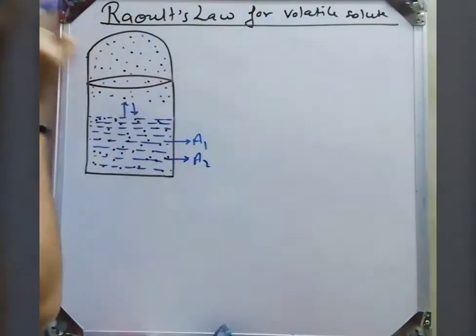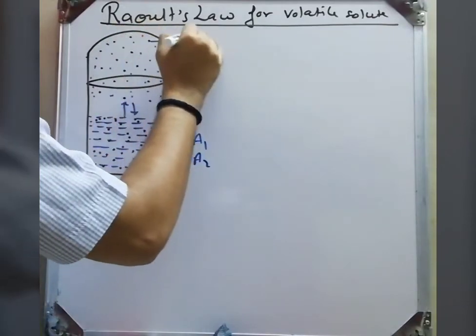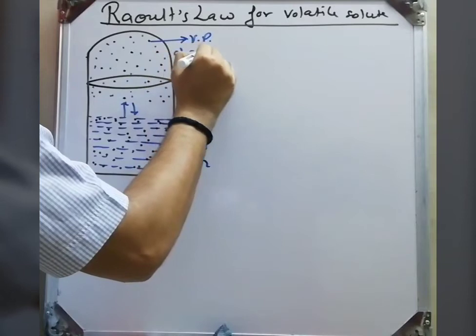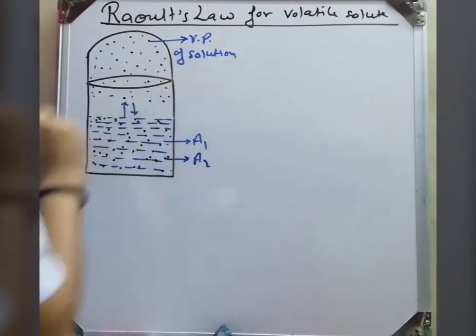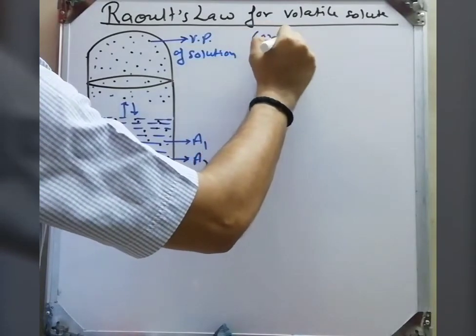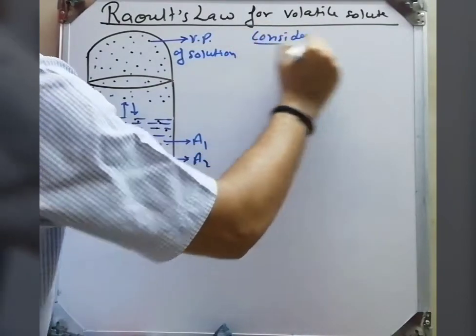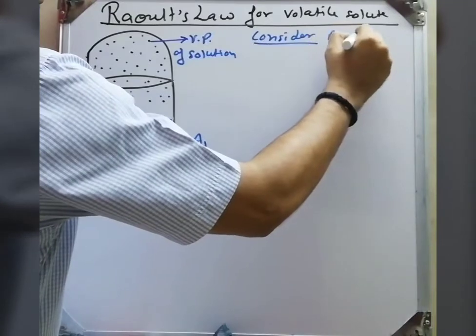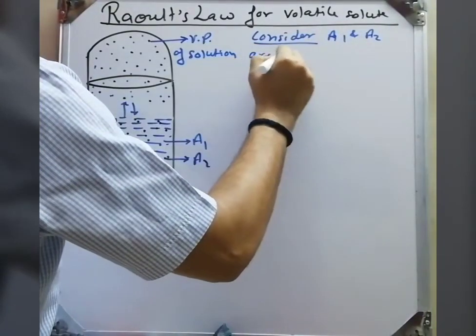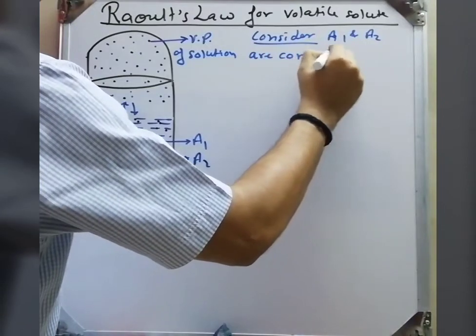Vapor pressure of solution. So in this total vapor pressure of solution, what is the contribution of A1 called? Partial pressure of A1, and the contribution of A2 component is called what? Partial pressure of A2.